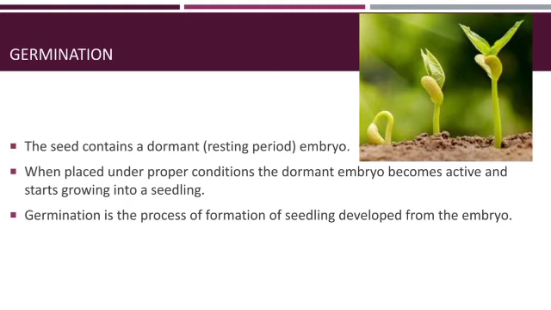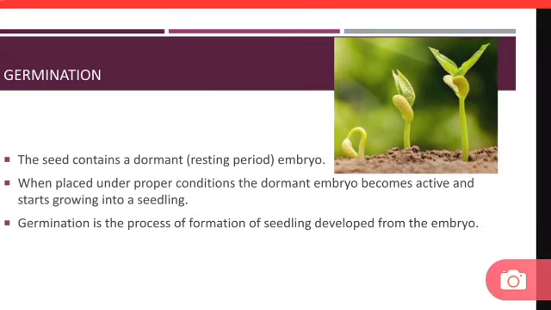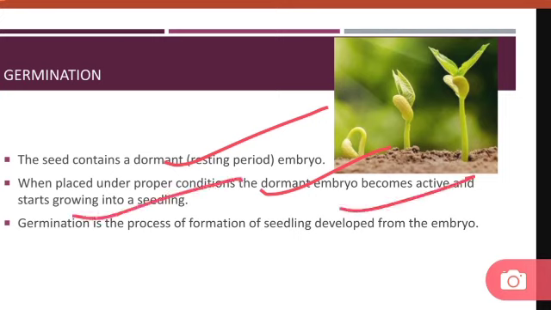Now, let us first go through the points. The seeds contain a dormant embryo. What is the meaning of dormant? Dormant means resting phase. So when the seed is dry and is immature, it contains an embryo which is in its resting phase. When placed under proper conditions, the dormant embryo becomes active and starts growing into a seedling.